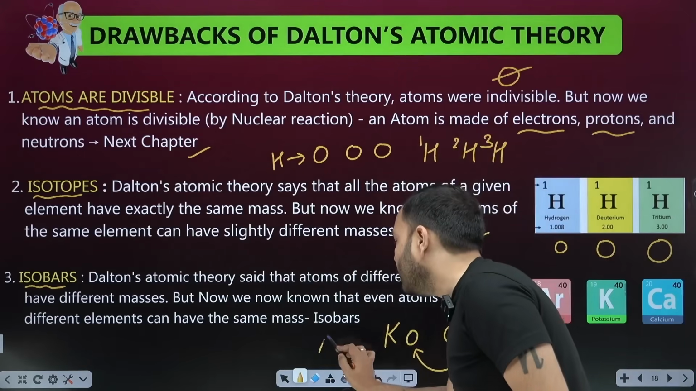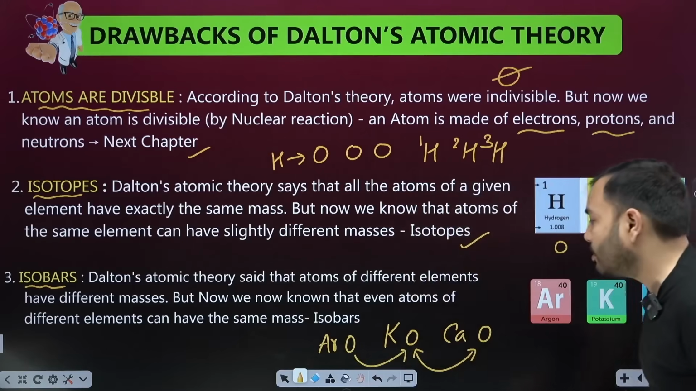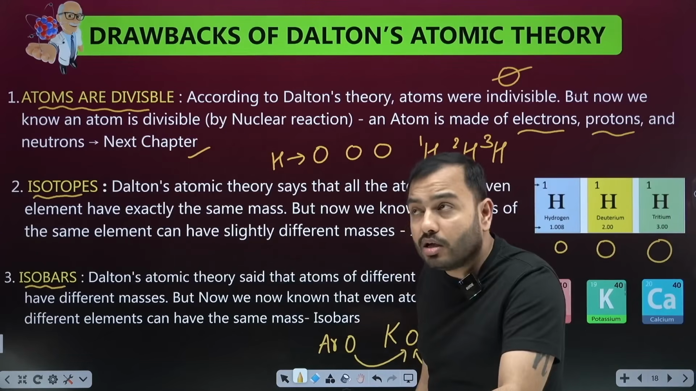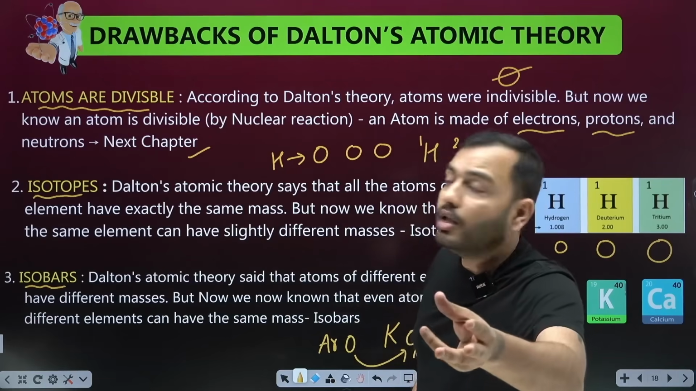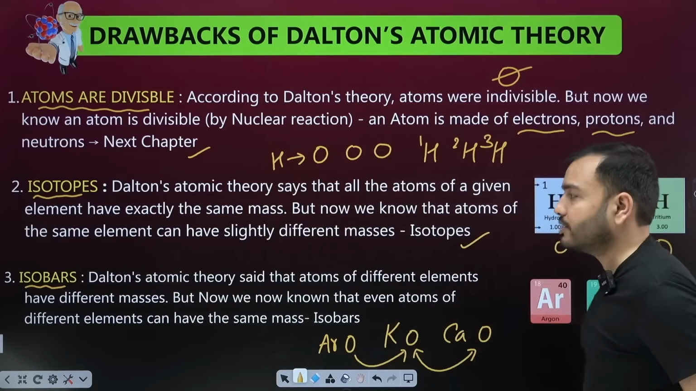You must know that argon is a noble gas. We took an atom of argon, and we saw that its mass was equal to the atom of potassium. We saw that its mass was the same as calcium. So these were atoms of different elements, but their mass came out the same. So this phenomenon is called isobars. We call such elements isobars.